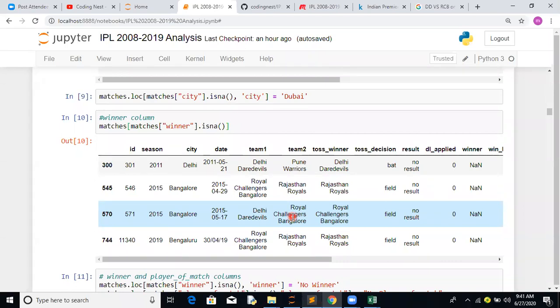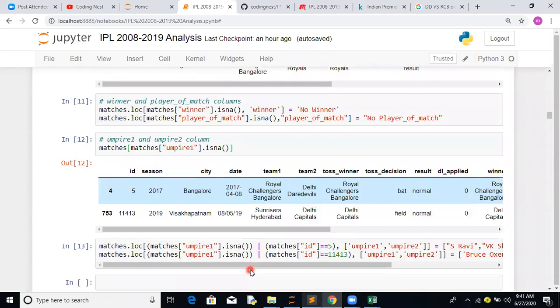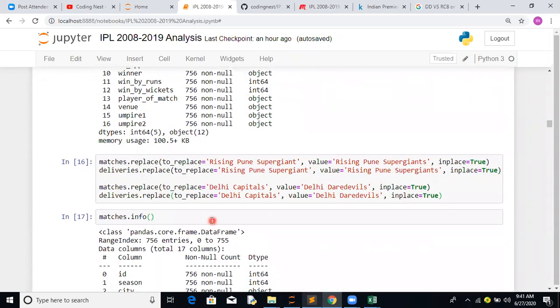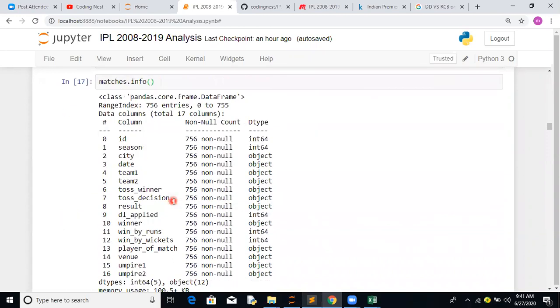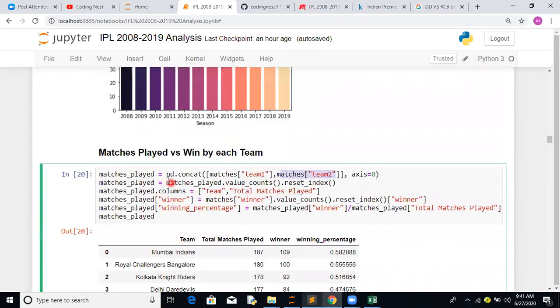Here we normally call it a concat operation row wise. It's like a union operation. So team 1, and then down below we are adding team 2. Basically we'll get team 1 and team 2 in a union operation. This is how we are doing it: pd.concat with axis equals 0. We are focusing on that union operation, and the data will be concatenated vertically, like a union operation in your SQL.